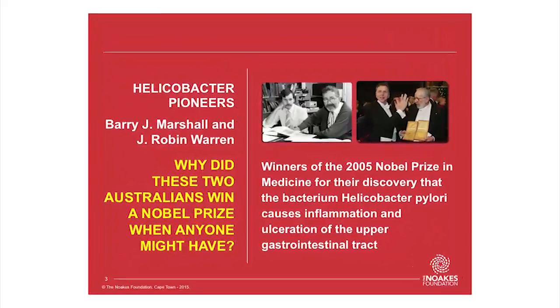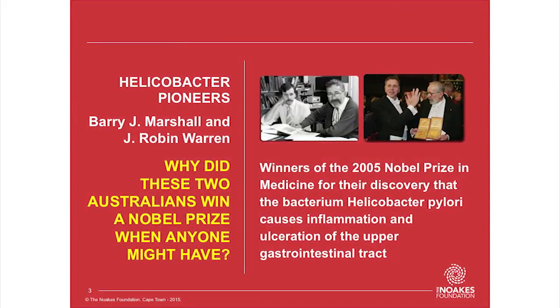The story is really interesting. And the reason why it's interesting is that the last person to fulfill the Koch's principles were these 2 guys, Barry Marshall and Robin Warren. And they won the Nobel Prize in Australia in 2005. And the interesting point is that anyone in the world could have won that Nobel Prize. But what it required was two guys who didn't believe convention. That was the key. If they'd believed convention, they wouldn't have won the Nobel Prize.